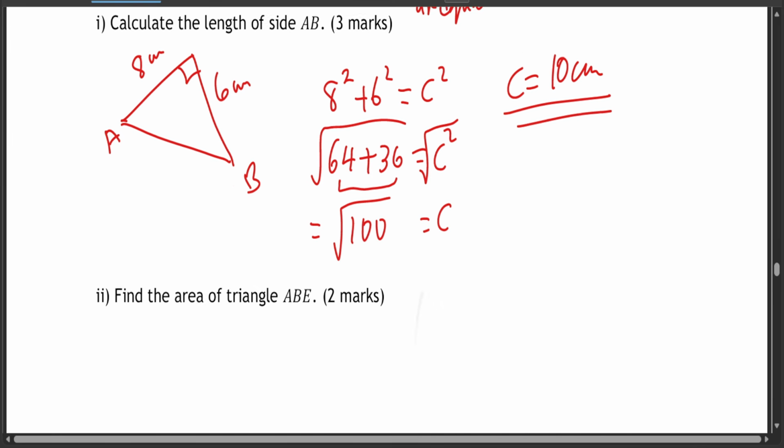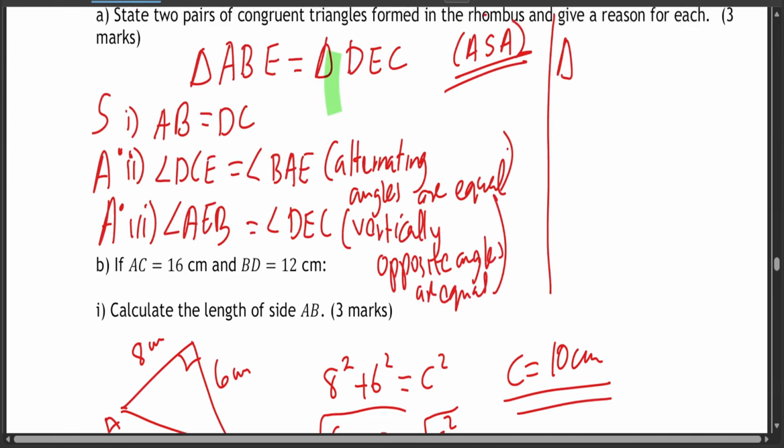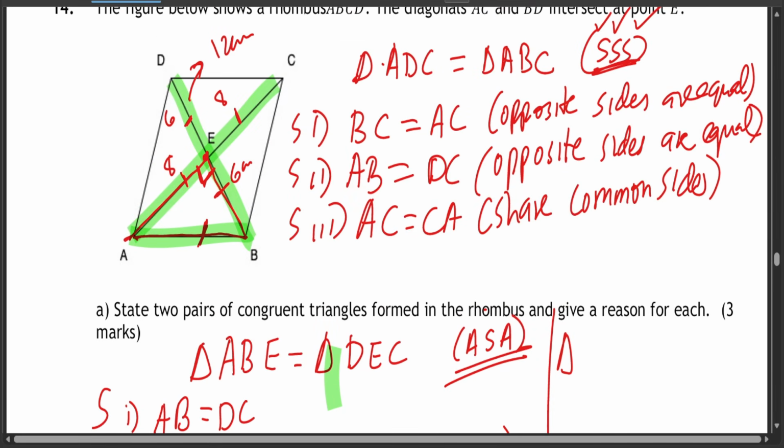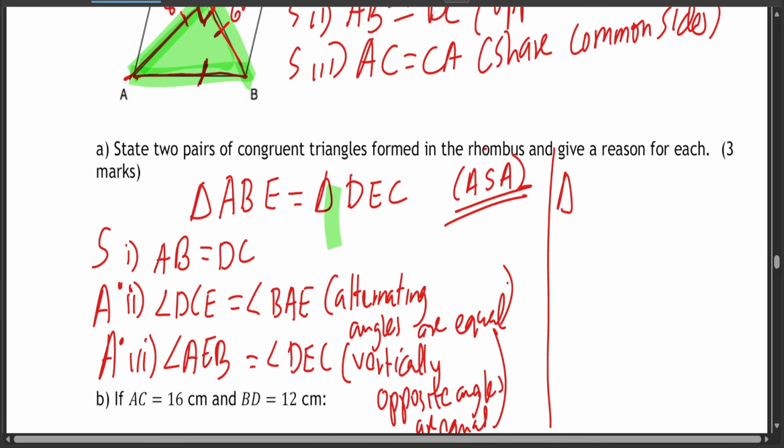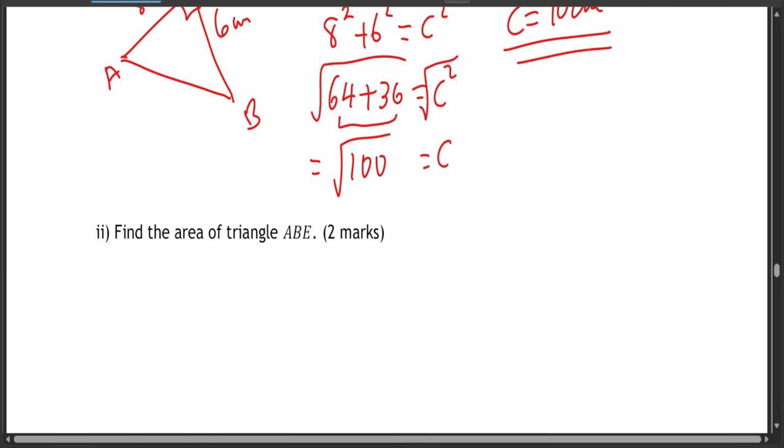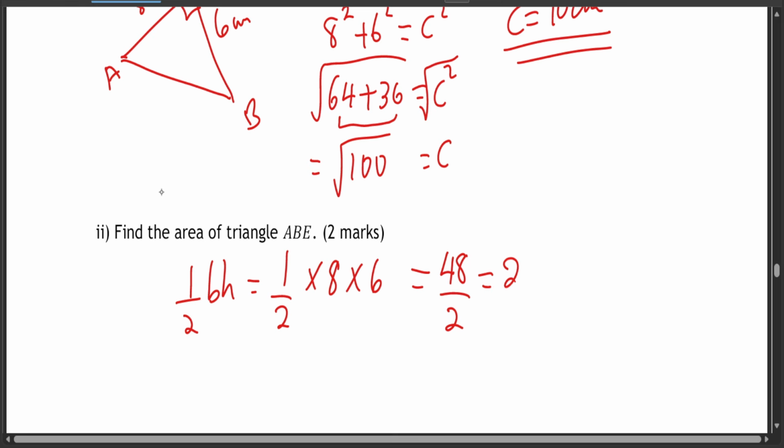As easy as that. Find the area of triangle ABE. ABE is this one here. Finding that area is also very simple. The area is a half times base times height. So a half times 8 times 6. 8 times 6 gives you 48, then divide by 2, it's going to give you 24 centimeter squared.